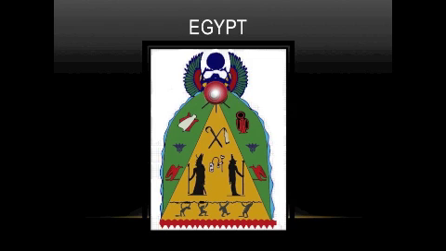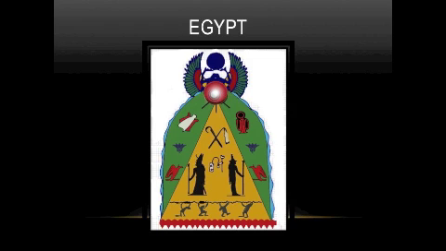We use the sun to represent the importance of Ra, which is the god of the sun, to represent the warm weathers of the desert, and we use Osiris at the left, which is the god of the afterlife, and Isis at the right, which is the goddess of birth and life, to represent the cycle of life and death that they also related to the sun.